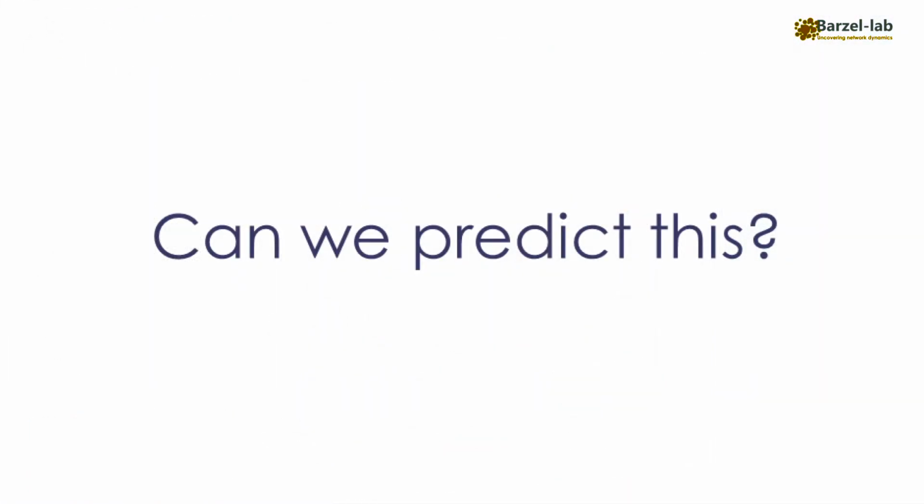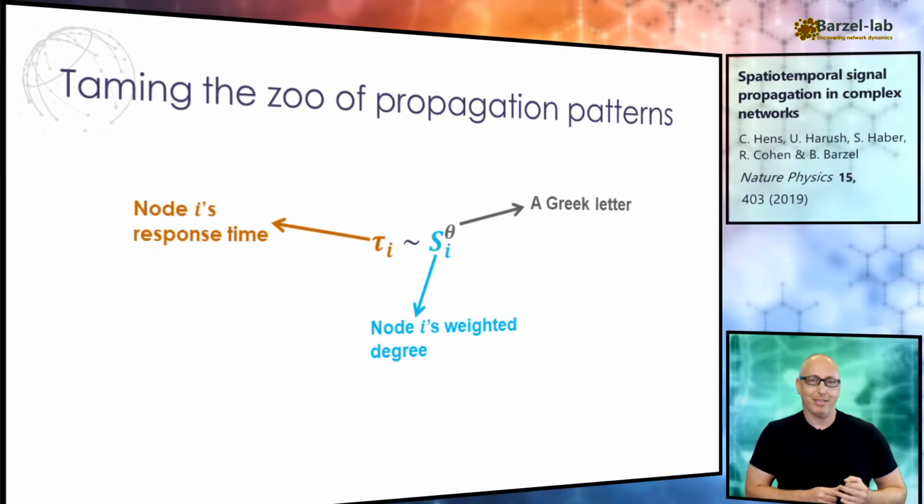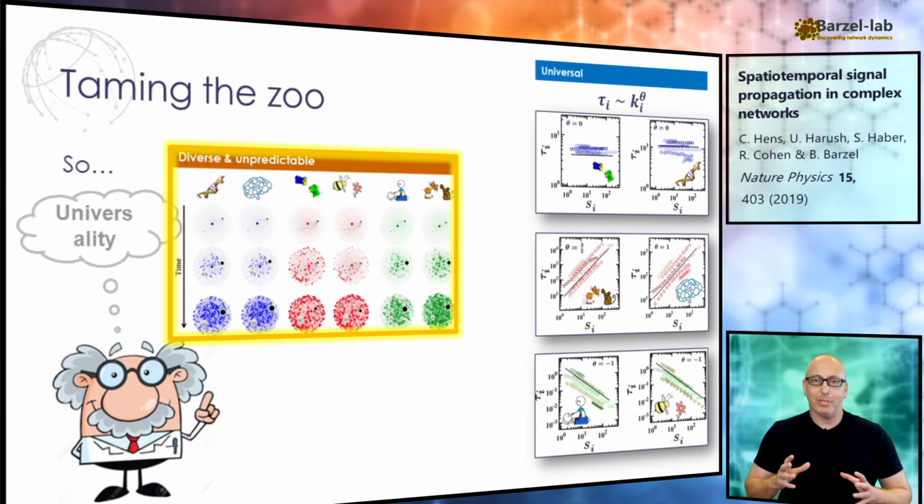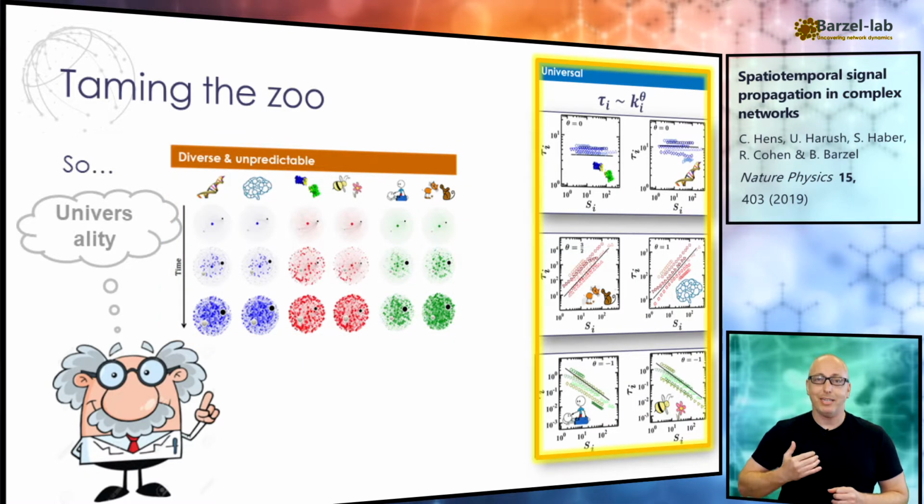This diversity in propagation patterns all boils down to a single number. You see, we can predict that a node's intrinsic response time, tau I, scales like that node's weighted degree Si to the power theta. Yeah, but why should you be interested in that? Well, if you're a physicist, you should be excited because this exposes a universal scaling relationship. What seemed diverse and unpredictable actually follows a unifying principle, a hidden universality behind the zoo of propagation patterns.